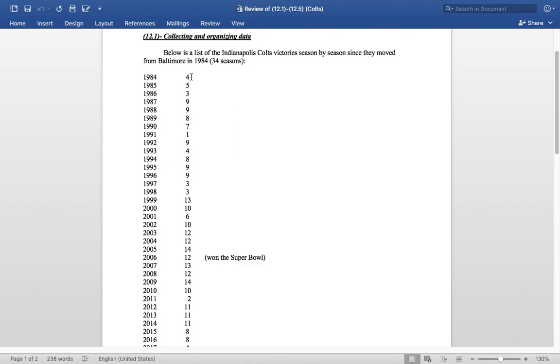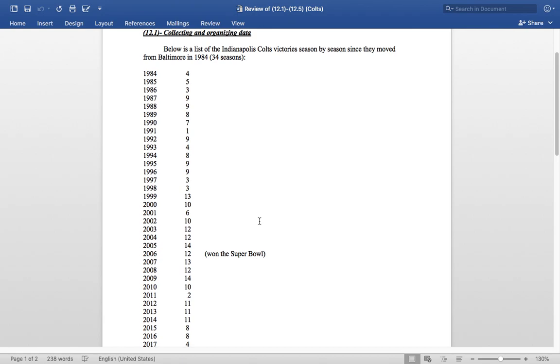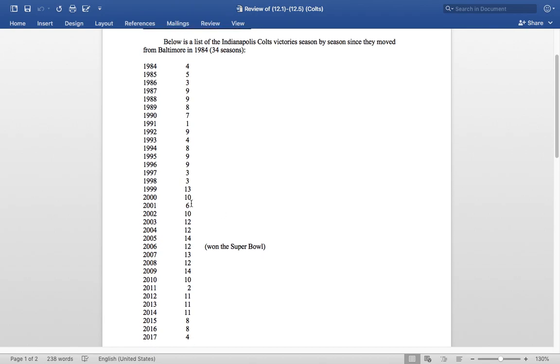Now you can see they started off pretty slow. Started off pretty rocky. It's a 16-game season, and the victory totals were not that high, but there are a couple of benchmark dates in Colts history. Of course, you can see the win totals started to escalate all of a sudden in 1999. And what happened in 1999 for the Colts? That's right, Peyton Manning was drafted and began his multi-year run as the Colts quarterback.